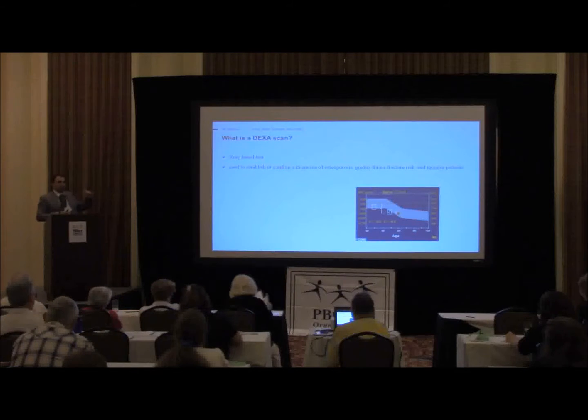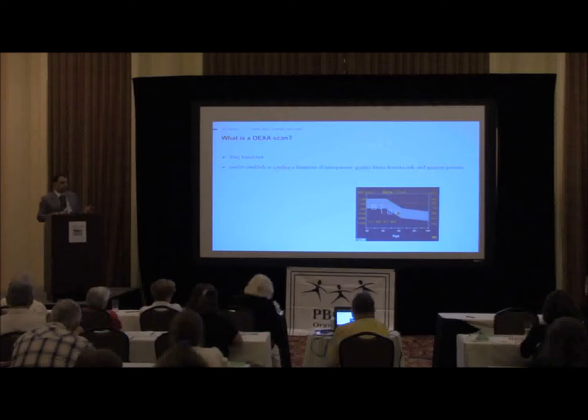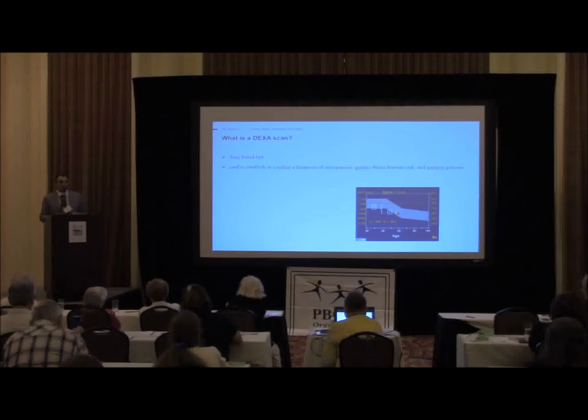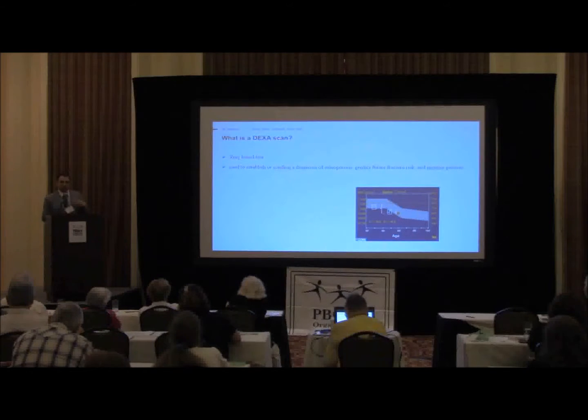So a -1 and above, you're normal, and anything below -1, if they give you a -1.6, -1.8, down to -2.5, that's osteopenia. And anything below -2.5 is osteoporosis. That's all you need to know for osteoporosis. The other numbers are for the machine and for us to worry about.